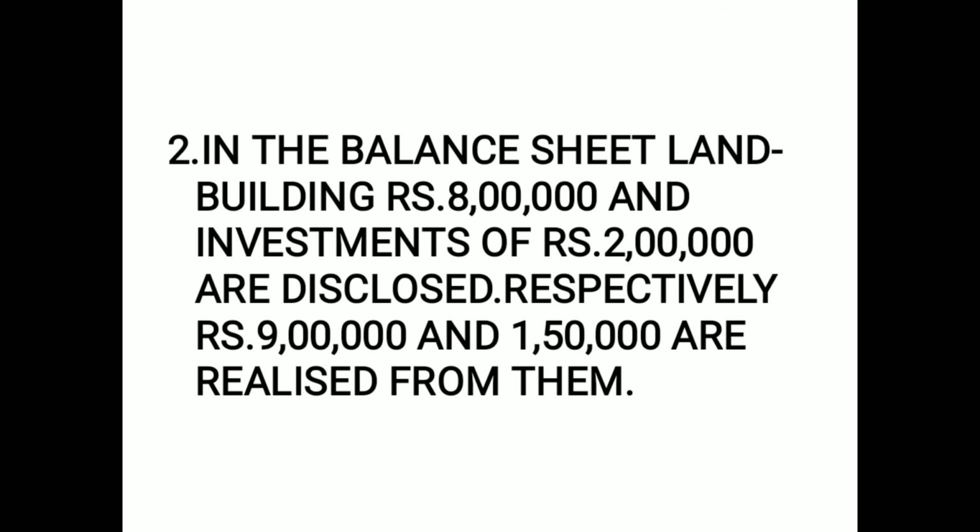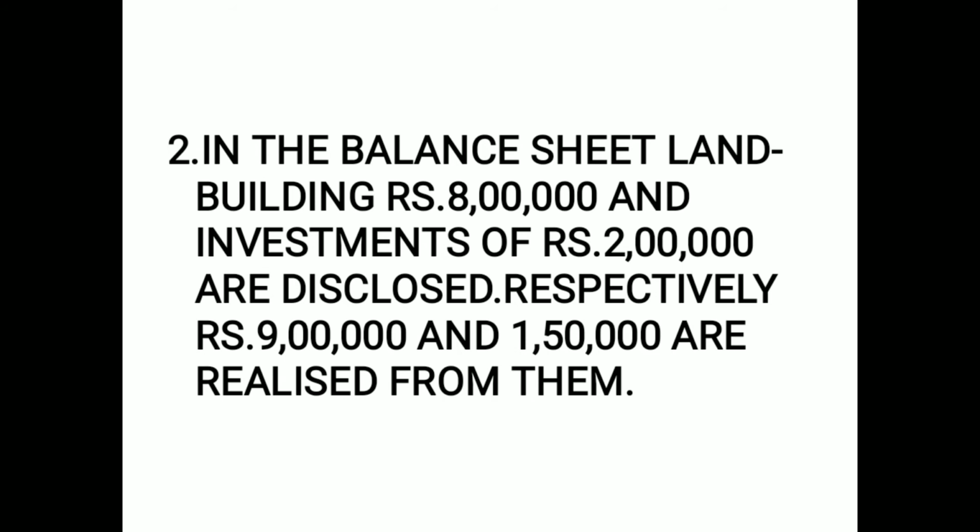The second transaction in question 5. In the balance sheet, land and building rupees 8 lakh and investments of rupees 2 lakh are disclosed respectively. Respectively rupees 9 lakh and 1 lakh 50,000 are realized from them.